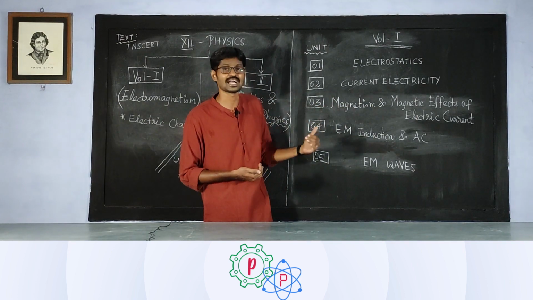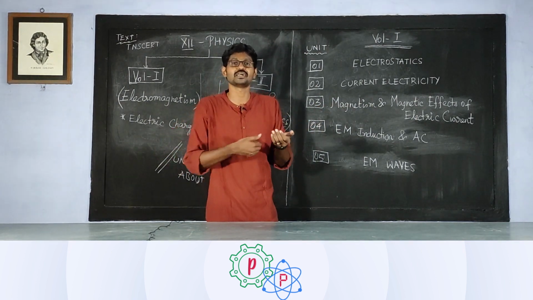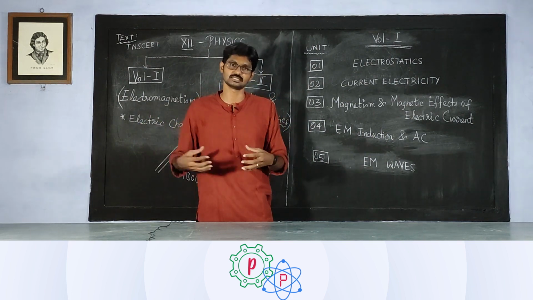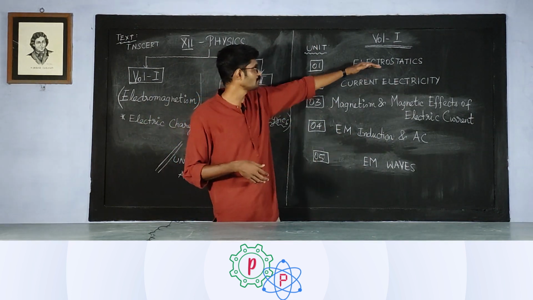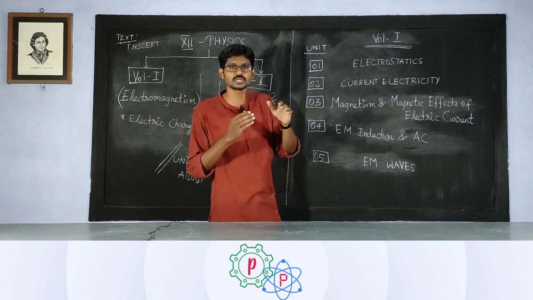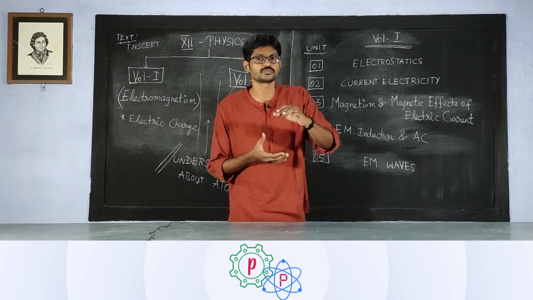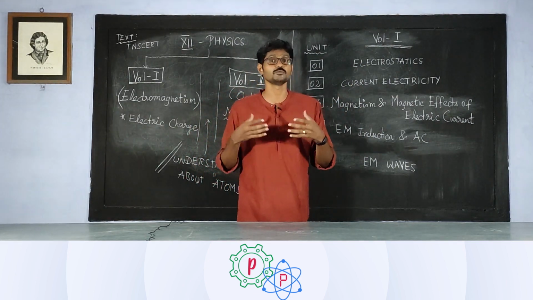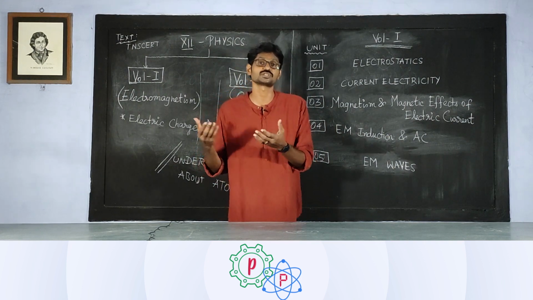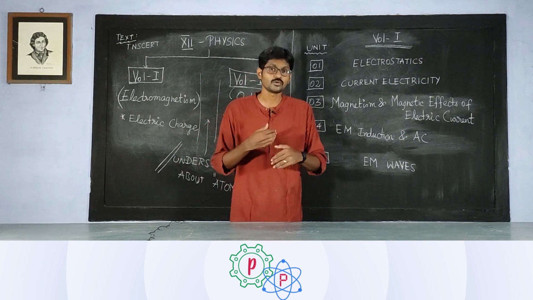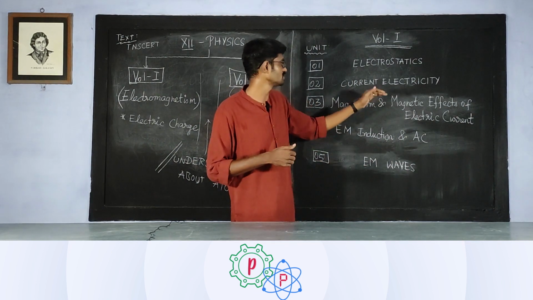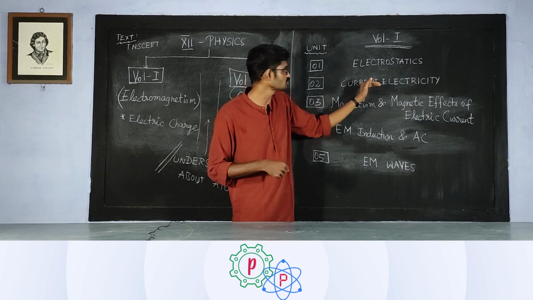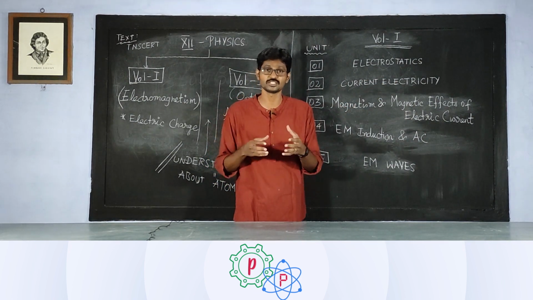And now we are going to have a hierarchical compilation of the ideas. We are going to see logically how they are placed one after the other, the foundation of the ideas. So if in volume 1's first unit we are going to concentrate on charges which are at rest, in the second unit of this same volume we would concentrate on what happens when a charge is going to flow. So we are going to talk about current electricity in the second chapter, second unit to be precise. In that second unit, we will be talking a lot about current electricity, its basic properties.